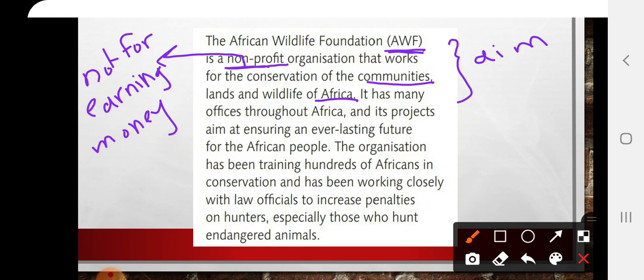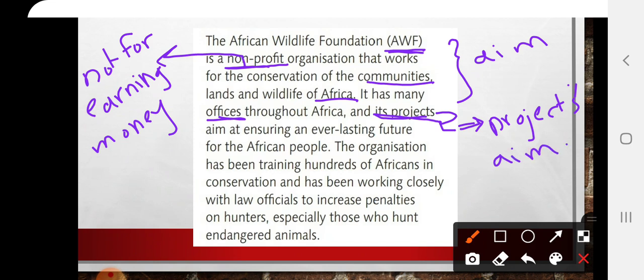Yes, it has many offices throughout Africa, and its projects aim at. Now, the projects of this African wildlife has an aim. What is the aim of these projects? Here we have another aim, but it's what? It's for the projects. It's the project's aim. Okay? What is that aim? Ensuring an everlasting future for the African people.